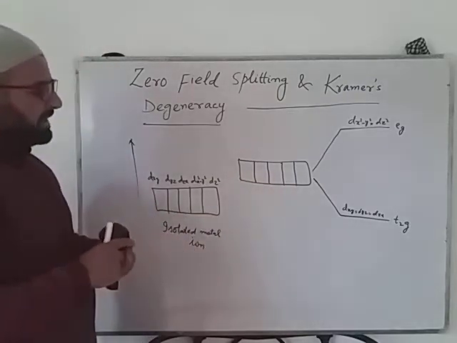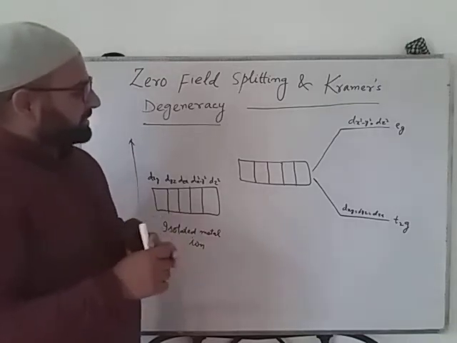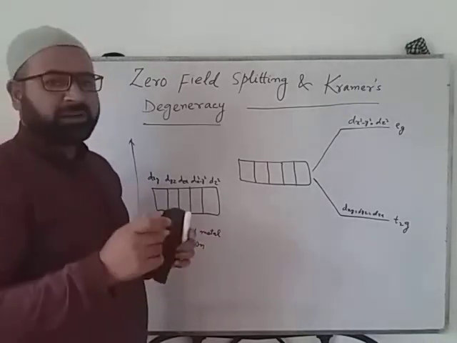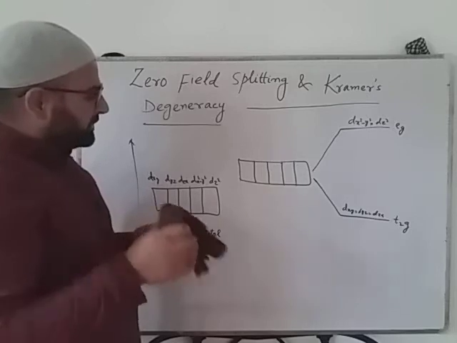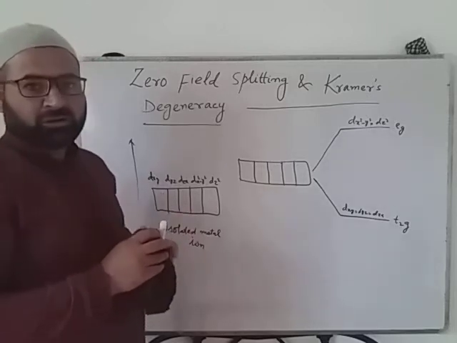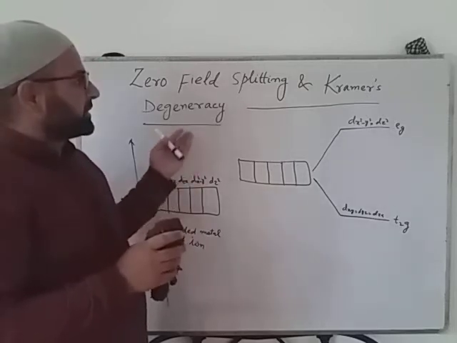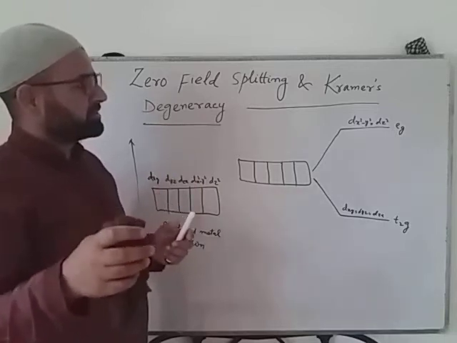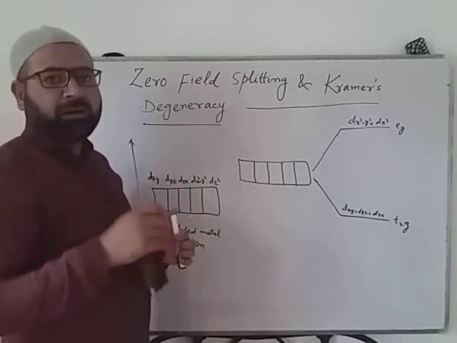But in the case of metal ions where we have more than one unpaired electron, because we are studying the concept of EPR spectroscopy, here we are concerned about the unpaired electrons.